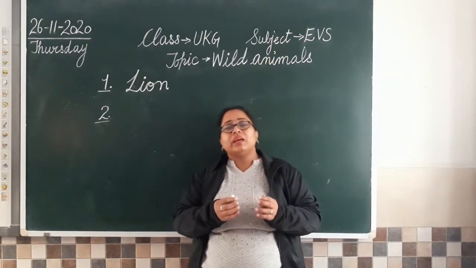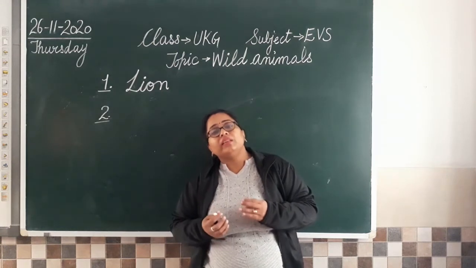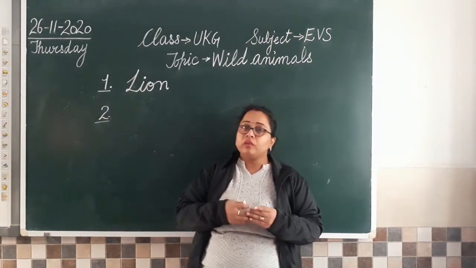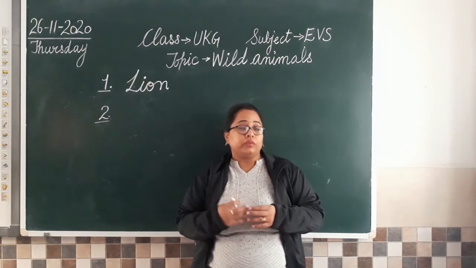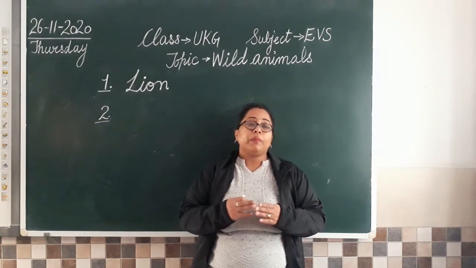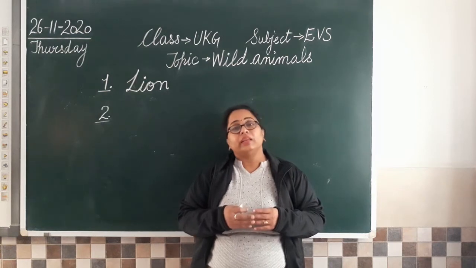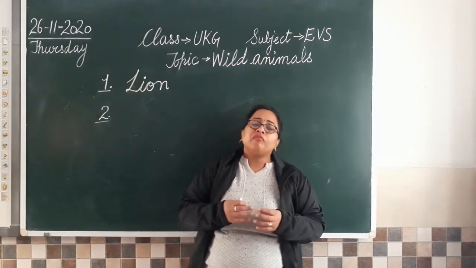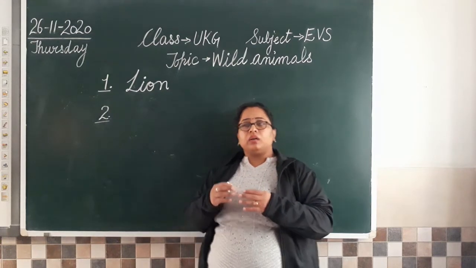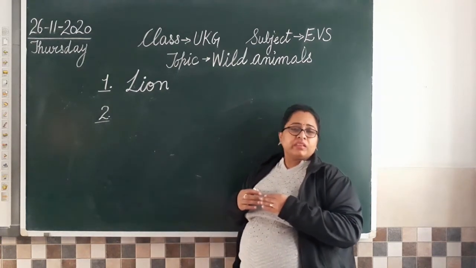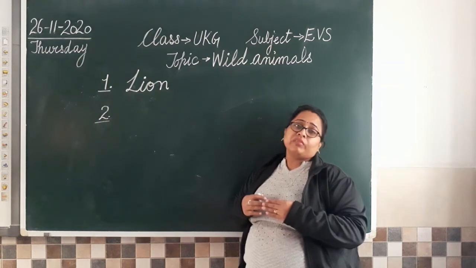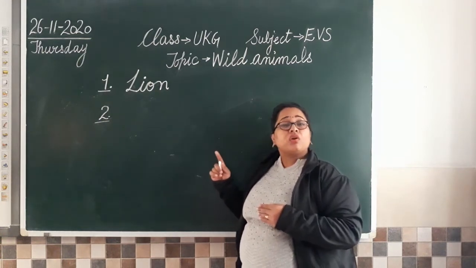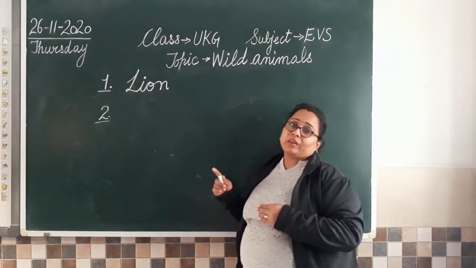Now what happened, class? Nowadays we are finding that people are killing these animals for their skin. उनकी जो skin होती है वो बहुत costly होती है, तो उनकी skin के लिए people are killing animals and selling them. So to protect, the government has launched a lot of different movements in which we are saving these tigers. Save Tiger is one of them. So tiger is the second, and this tiger is also our national animal.